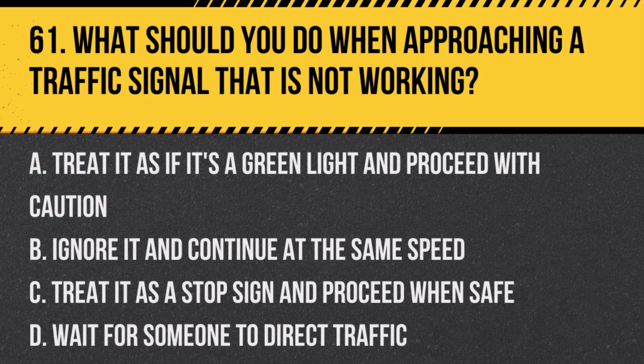Question 61. What should you do when approaching a traffic signal that is not working? A. Treat it as if it's a green light and proceed with caution. B. Ignore it and continue at the same speed. C. Treat it as a stop sign and proceed when safe. D. Wait for someone to direct traffic.